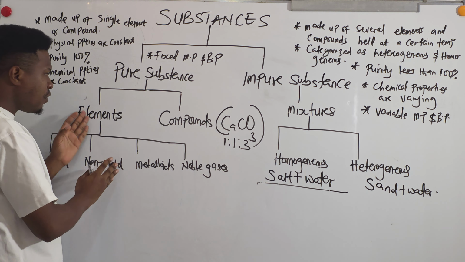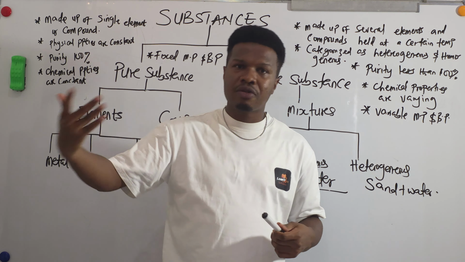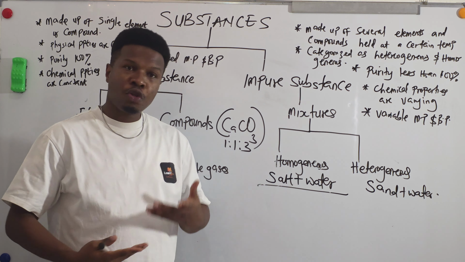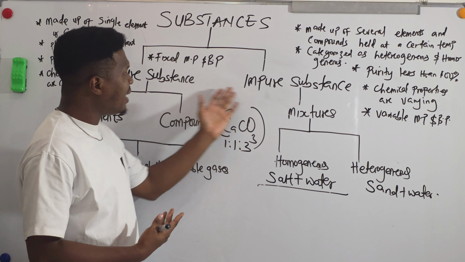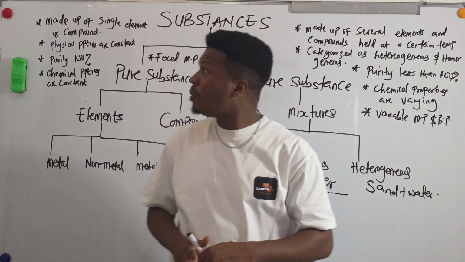Examples of elements are your first 20 elements, from hydrogen down to calcium. You know those ones, right? In this video, I'm just trying to show you what a pure substance and an impure substance look like. Is there any point I'm not taking care of? I've taken care of all the points on the board.